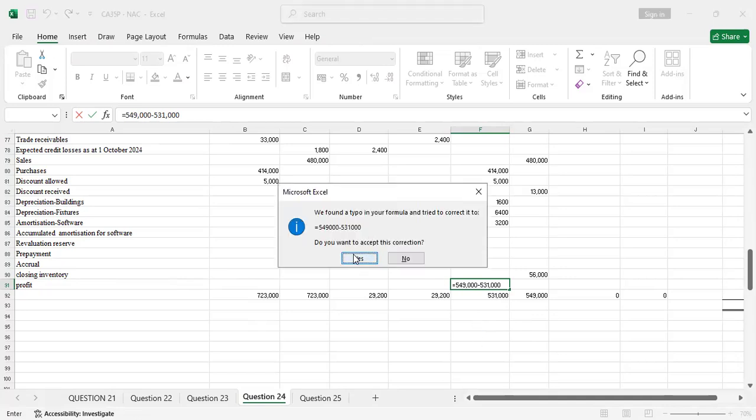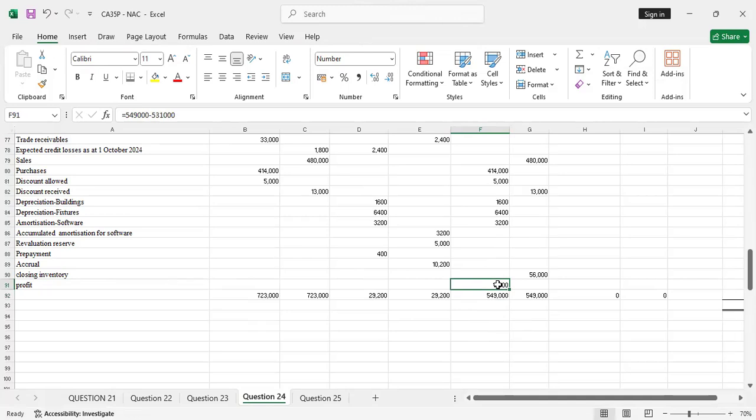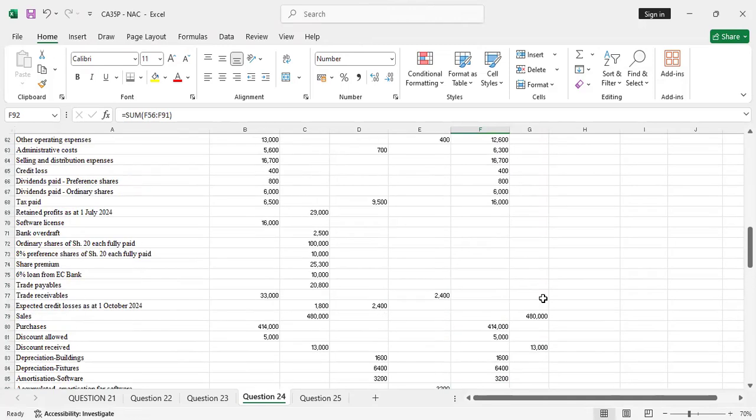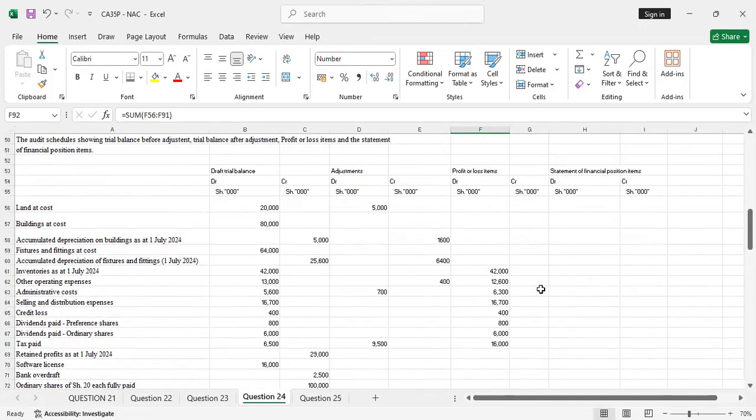It asks, do you want to accept this correction? Yes. So we have a profit of how much? Of 18,000. So it balances. This also balances, because of the profit at 549,000 and 549,000. So I'll do the same.